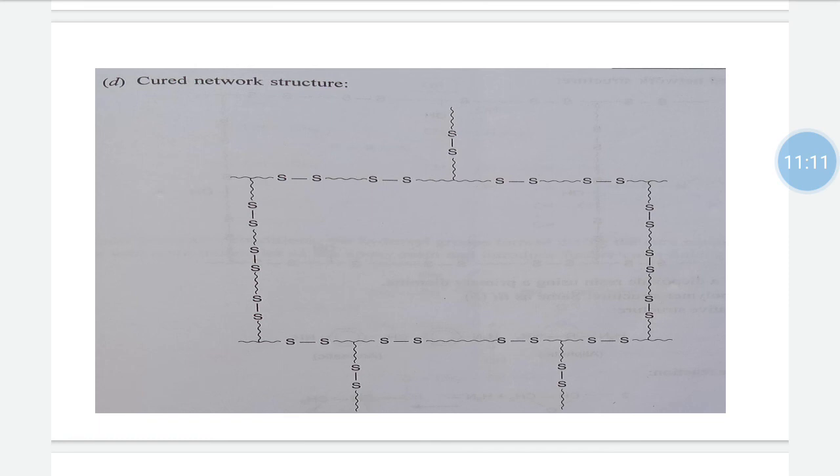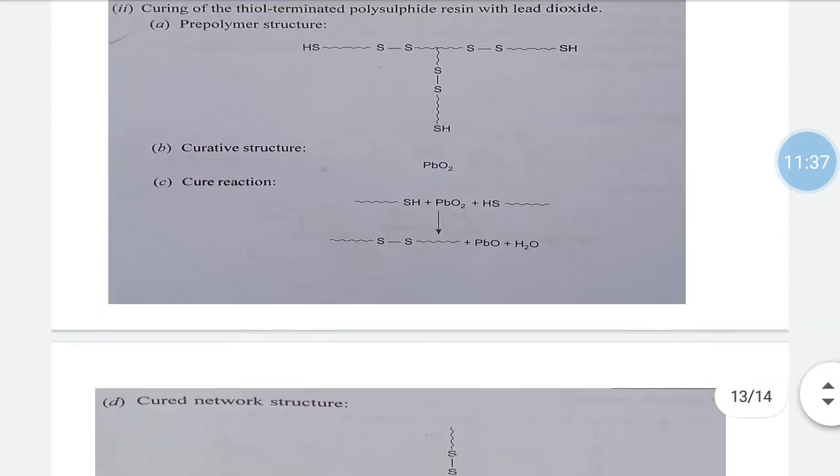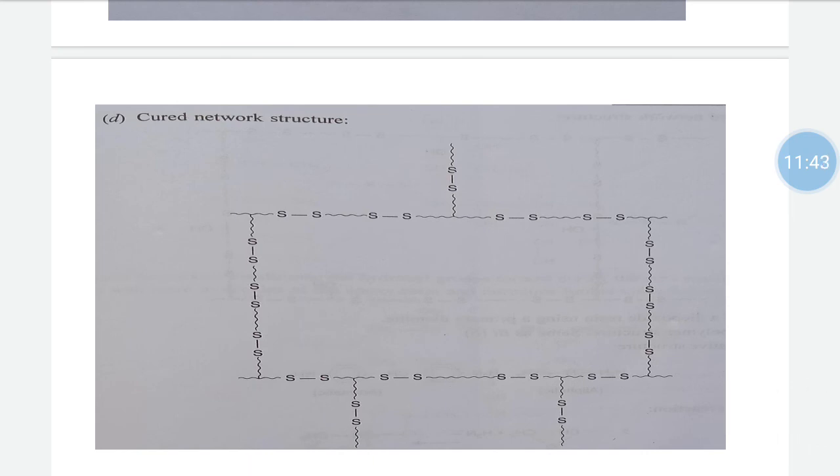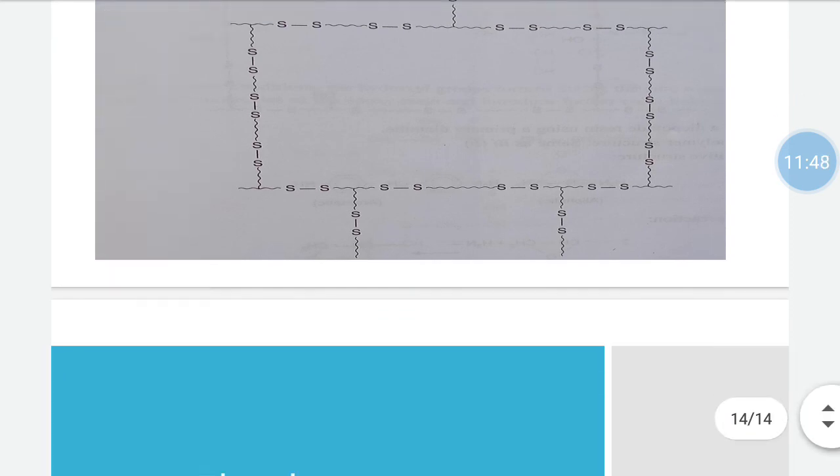Then the condition for cross-linking to occur is that either the prepolymer or the curative or both of them should contain a trifunctional molecule. If they do not possess a trifunctional molecule, instead of cross-linking, there occurs linear coupling between the prepolymer and curative. So that's about cure reaction. Then we went through two examples. There are many more examples in the Gowariker textbook. I included only two. So that's all about cure reaction.